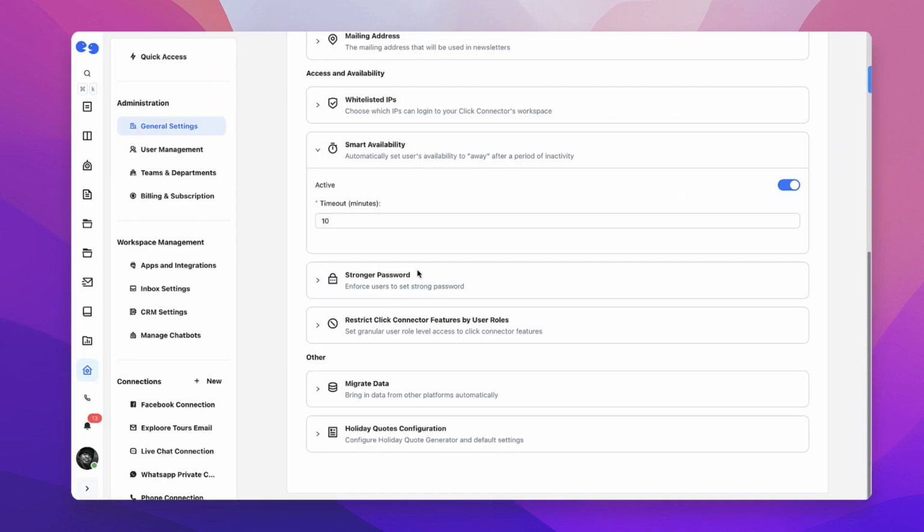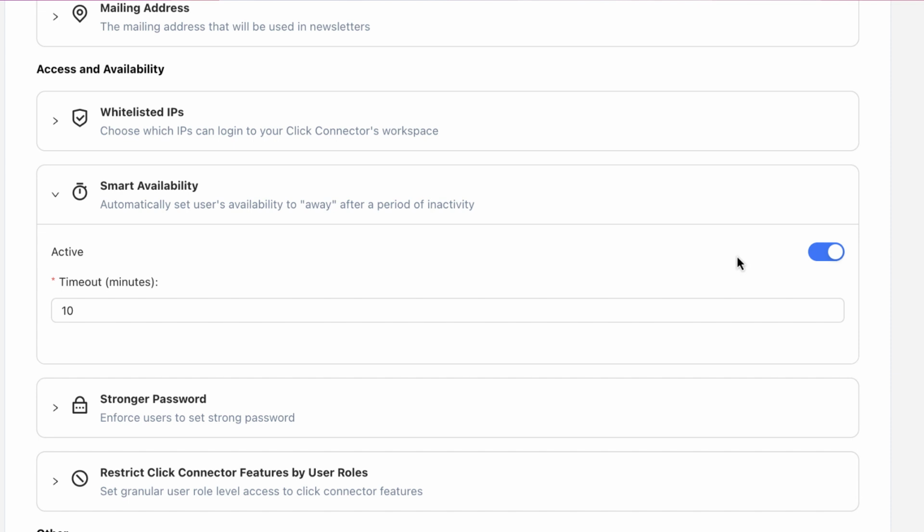By default, Smart Availability is turned on in your configuration settings. What this means is that when one of your team members is not active on Click Connector, yet they are logged in and online, Click Connector will automatically turn their status to away, and they will be notified about the availability status change. This configuration makes sure that chat routing is optimized for active users.